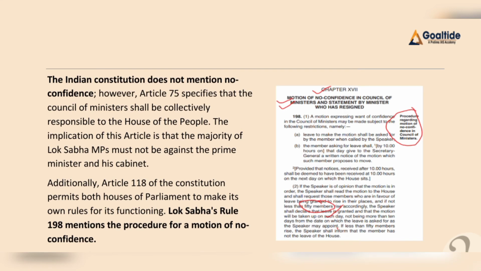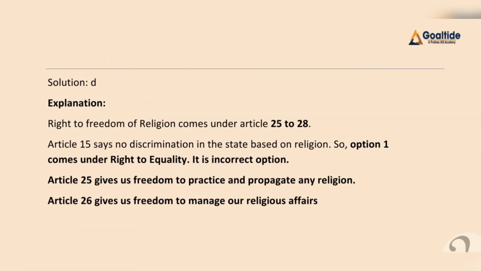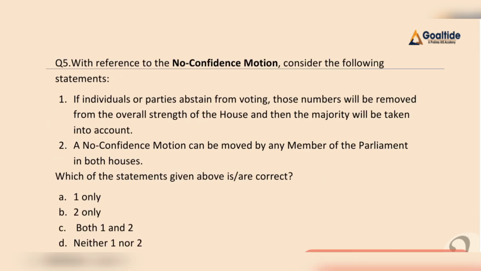Now if we further discuss the no confidence motion, the Indian Constitution does not mention it. However, Article 75 specifies that the Council of Ministers shall be collectively responsible to the House of the People. In addition to that, Article 118 of the Constitution permits both Houses of Parliament to make their own rules for their functioning. Hence Lok Sabha Rule 198 mentions the procedure for the motion of no confidence, right? Hence our final answer for this question is A, that is 1 only, right?